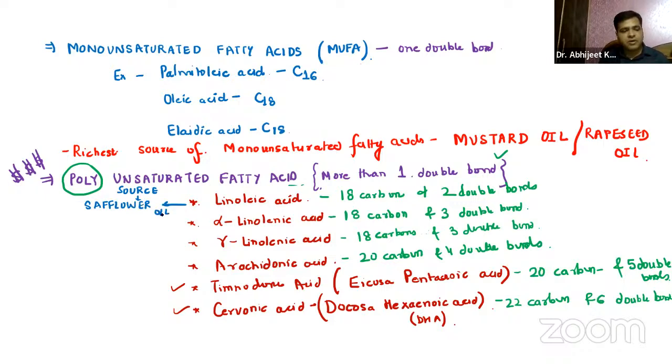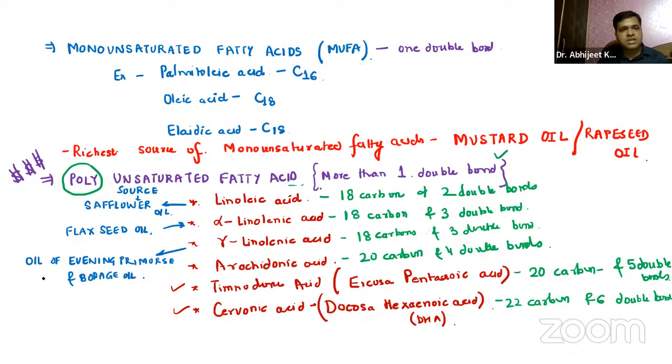Alpha linolenic acid is flaxseed oil. Gamma linolenic acid is oil of evening primrose and borage oil.